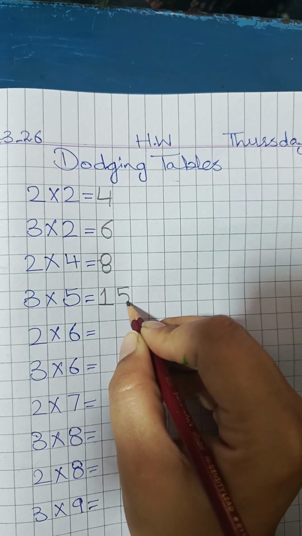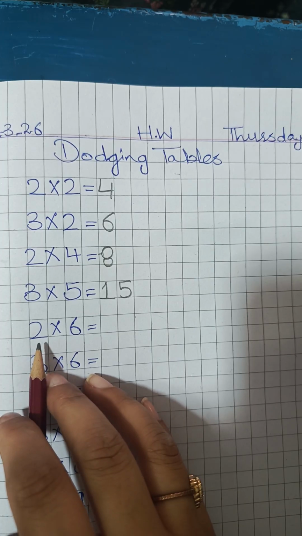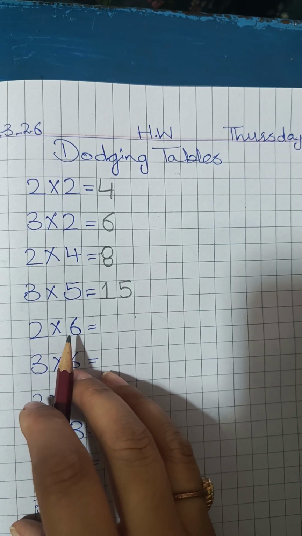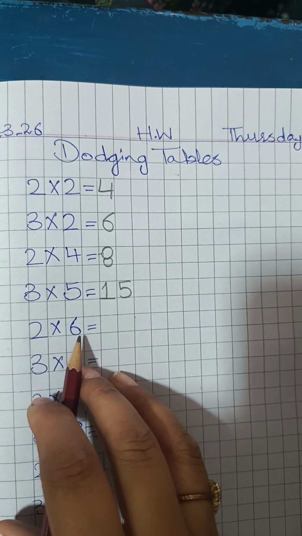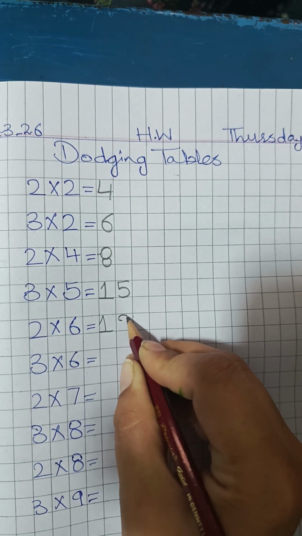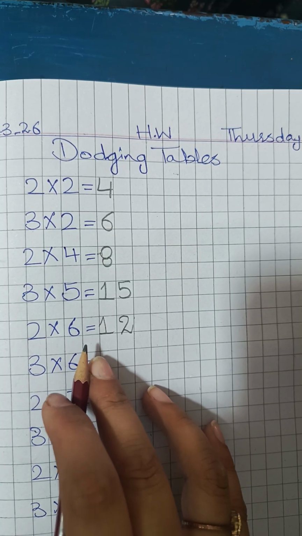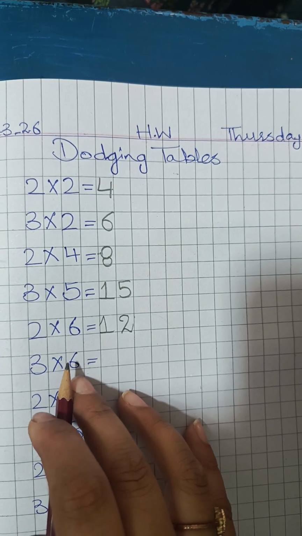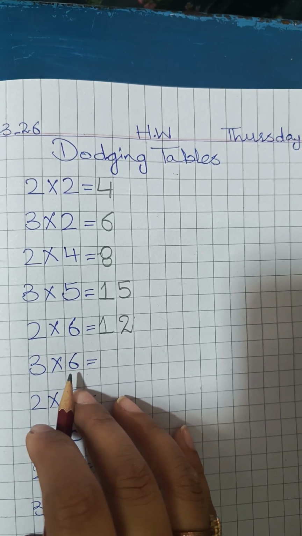Is it easy? Check the next one. 2 sixes are. Say the table of 2 from start. 2 ones are 2, 2 twos are 4, 2 threes are 6, 2 fours are 8, 2 fives are 10, 2 sixes are 12. Now you know how we are going to do the dodging tables. So whenever you are going to do this homework, first of all open up your table book and revise the tables of 2 and 3 or from your copies. Okay? Then it would be easier for you to do the tables of 2 and 3 in dodging form.